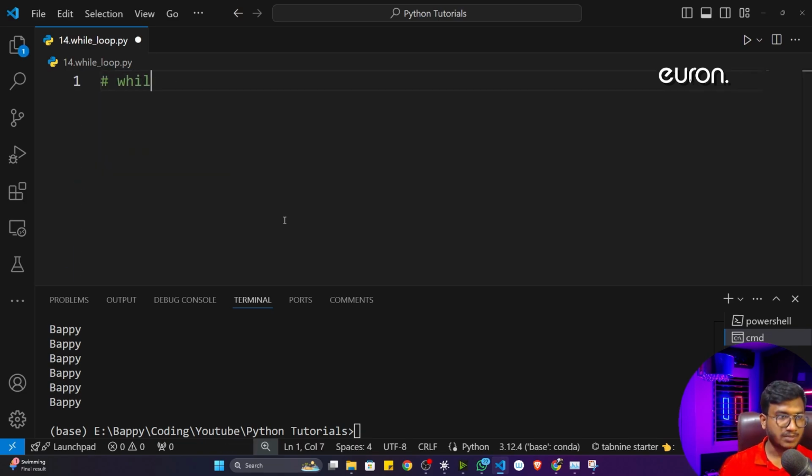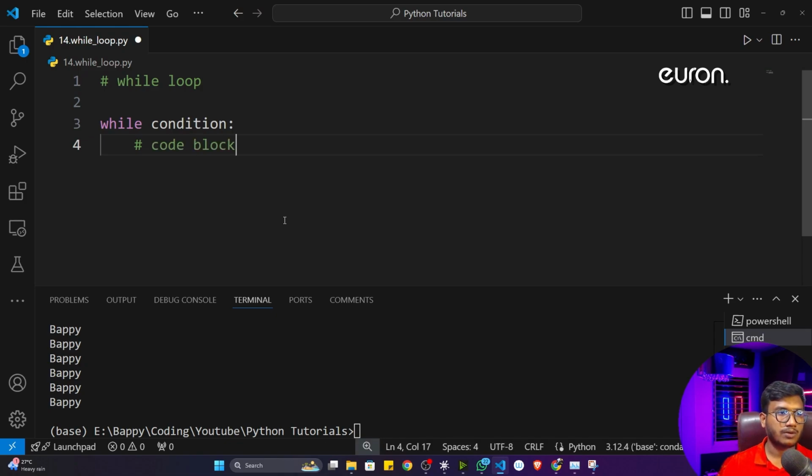Okay, so here we'll be using something called a while loop. See, a while loop is a loop inside Python, and it actually runs infinite times, unless and until you are giving any condition. So how to define this particular syntax? This is the syntax. So while, here you have to give the condition, and inside that you can write the code block. Okay, so this is the syntax to write the while loop.